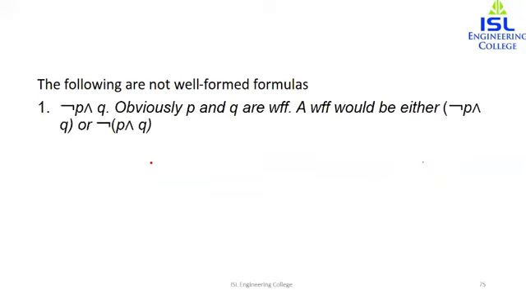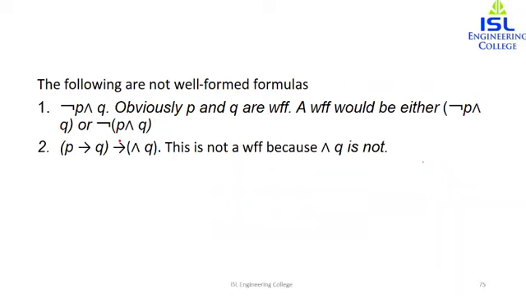Now, what are the examples, or how will you know which one is not a well-formed formula? So in the case of a not well-formed formula, if you look over here, negation P and Q. Obviously, whatever variables we are using individually, they are well-formed formulas. But since we are missing the parenthesis, negation P or Q, either it should have been placed entirely or the parenthesis should have been after the negation. That is why this is not a well-formed formula.